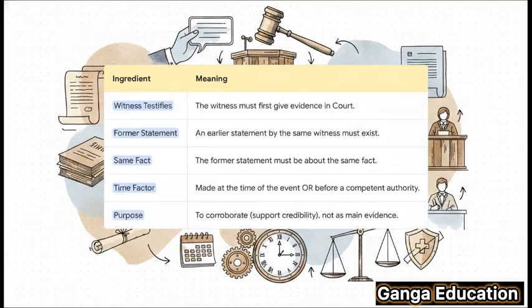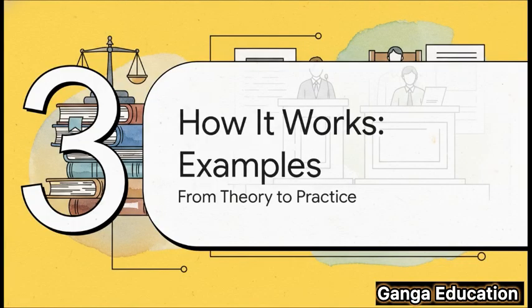Fourth, the timing is crucial. It's got to be from around the time of the incident or recorded by a proper authority. And finally, and this is probably the most important point to remember for your exams, the purpose is only to corroborate. It backs up their credibility. It is not the main evidence itself. Okay, so we've got the theory down, but how does this actually work in a real-life situation?